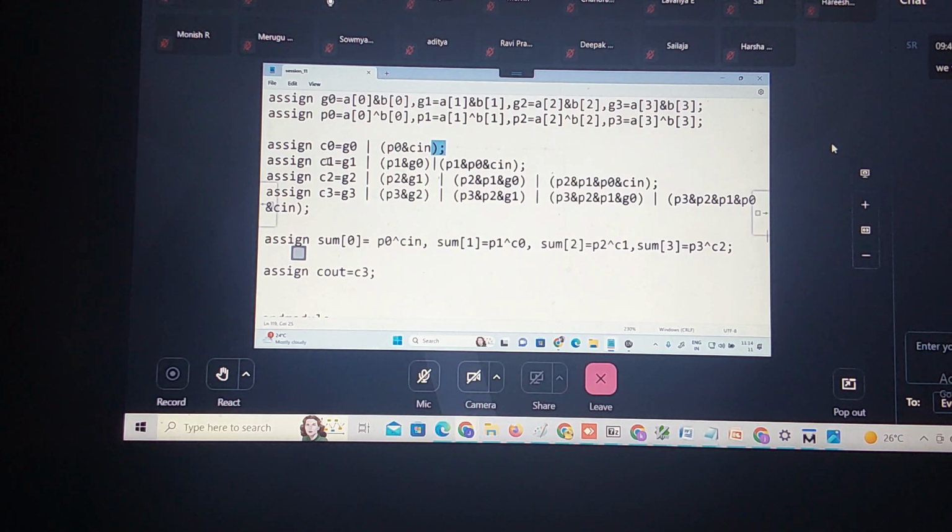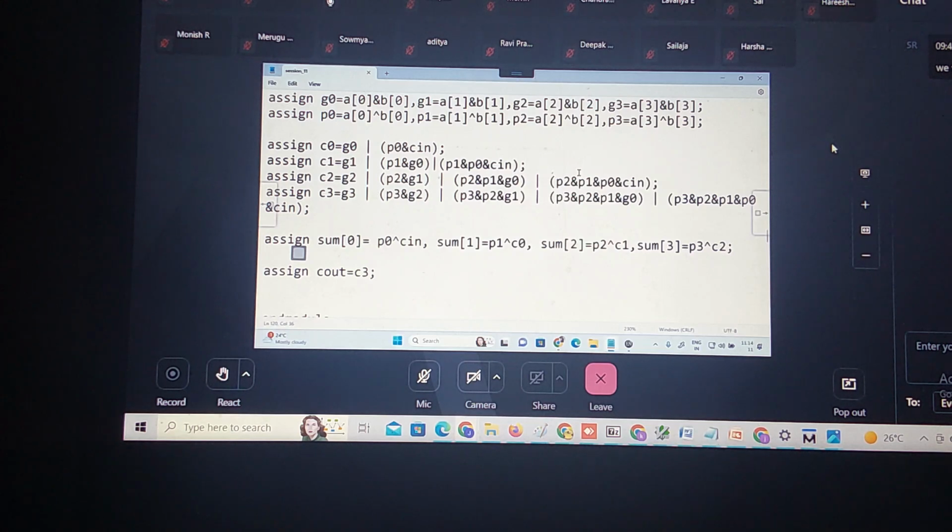Here also, C1 is depending upon G1. G1 is A1 and B1, P1 is A1 XOR B1, G0 is A0 and B0, and this also you know.